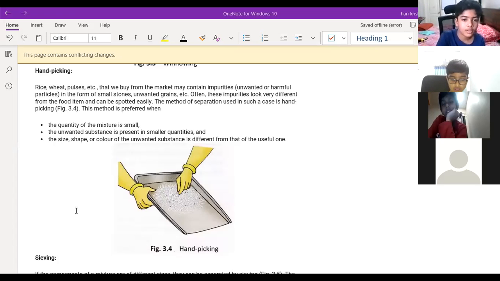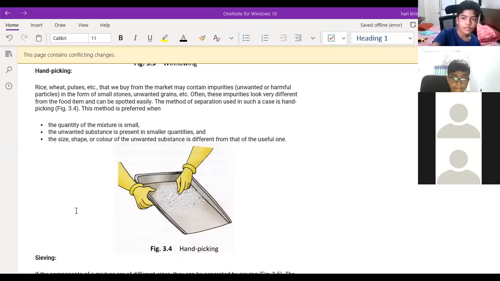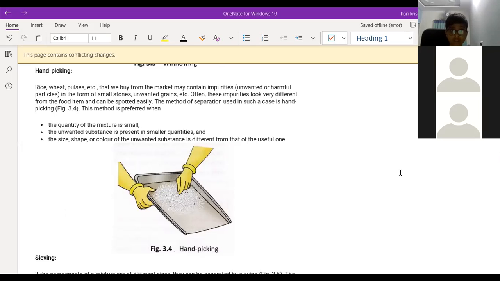Hand picking is the process in which we separate particles that are different in shape and size, in a small amount. Sir, we separate impurities or unwanted substances from a material. Hand picking is the process of manually picking the useful substance by hand.